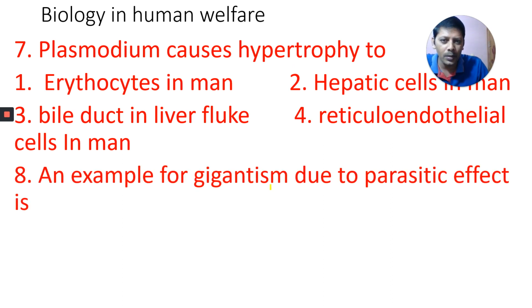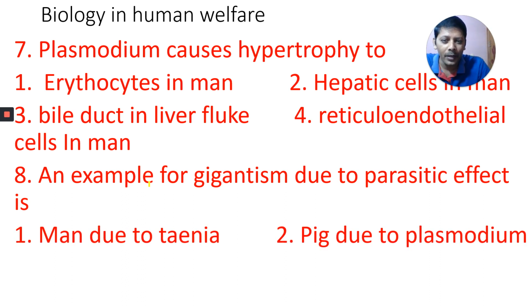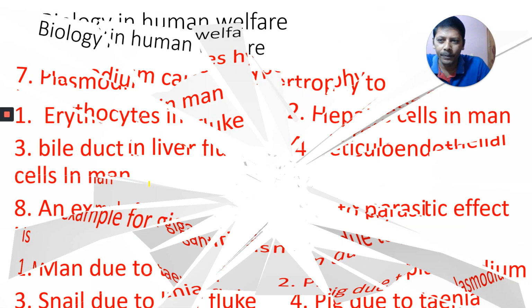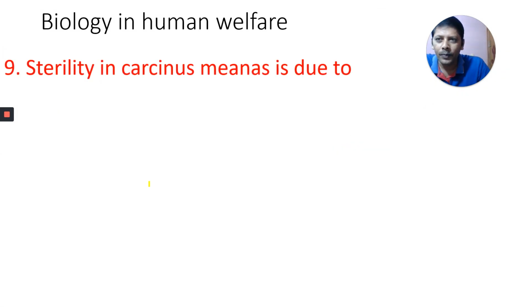Next, eighth one. An example of gigantism due to parasitic effect is man due to tinea, pig due to plasmodium, snail due to liver fluke, or pig due to tinea. Okay, here comes the next one.